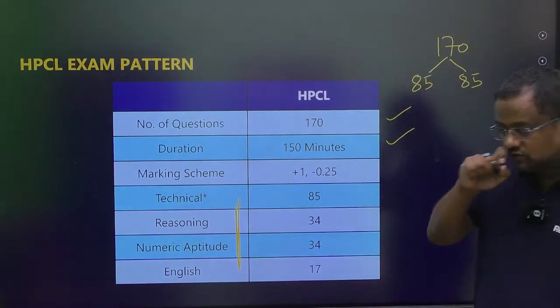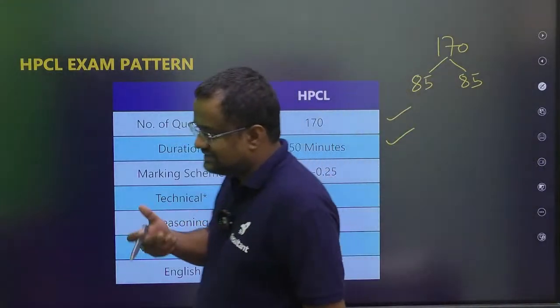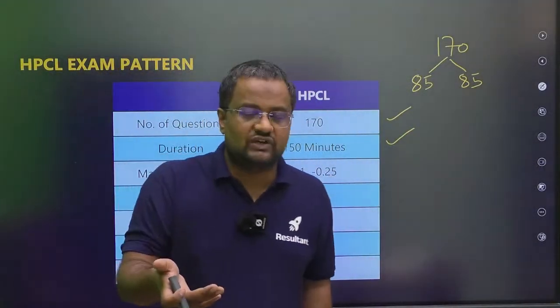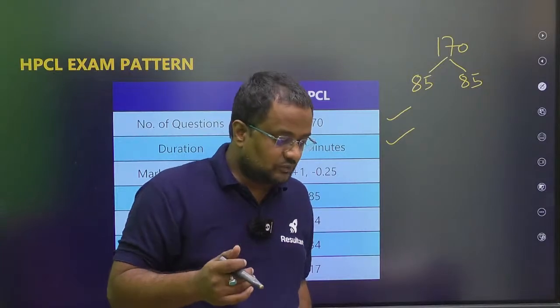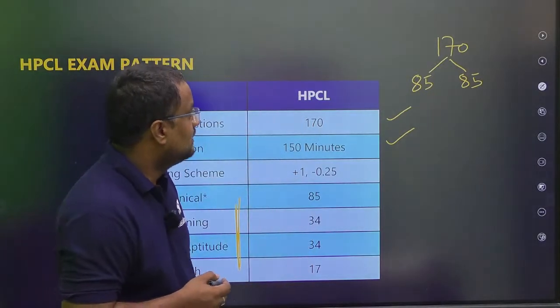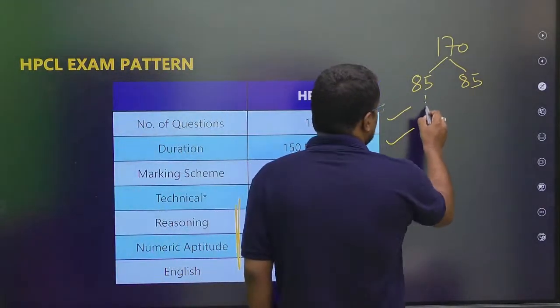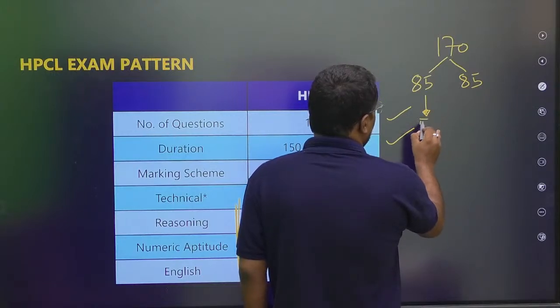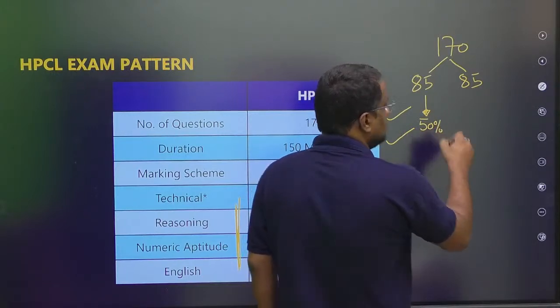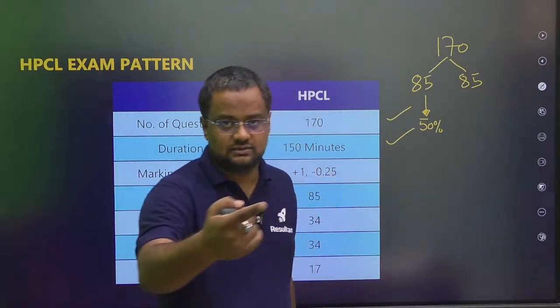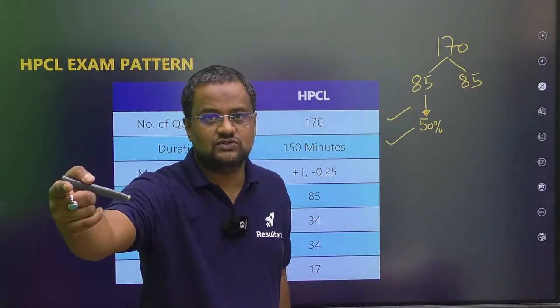Also guys, although this year they have not given the detailed notification till now, up to last year you had to score at least 50% in the technical section for going into the second stage, that is a group task. Then the final stage will be the interview.